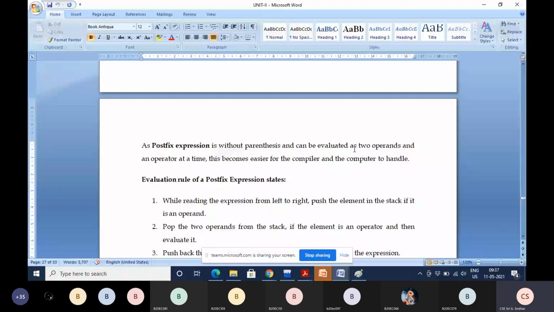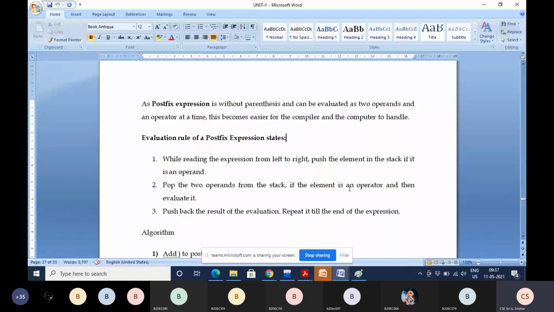So we always take two operands followed by one operator at a time in order to evaluate. This is easy for the compiler and the computer to handle for evaluation.